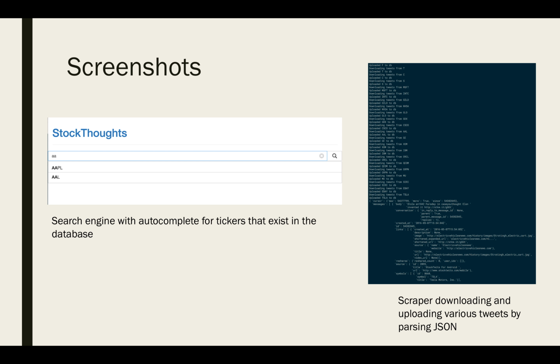On the left, you see a screenshot of the search engine and the autocomplete feature for tickers that exist in the database. And on the right, you can see the scraper downloading and uploading various tweets by parsing the JSON. If you look on the screenshot, you can see that the tweets from various companies such as Nvidia, Cisco, GE, and IBM are being uploaded and downloaded.